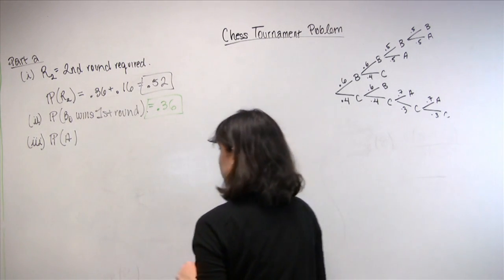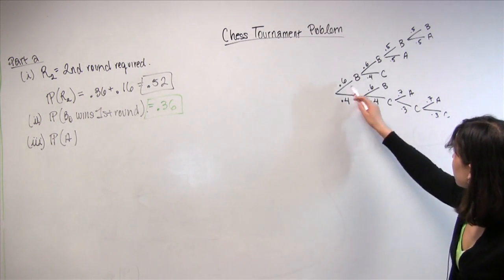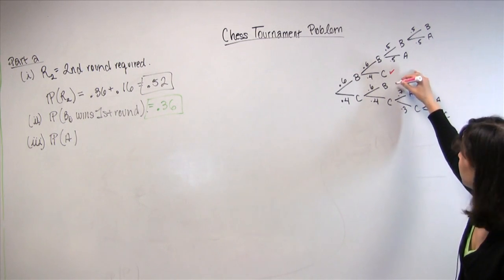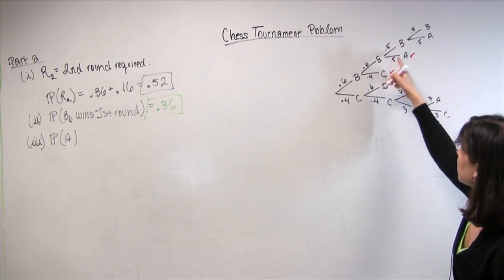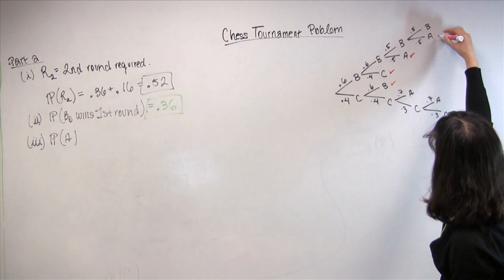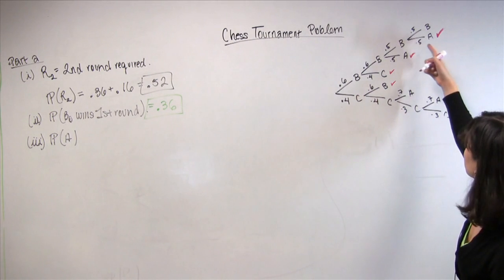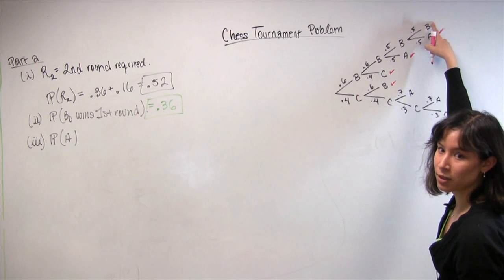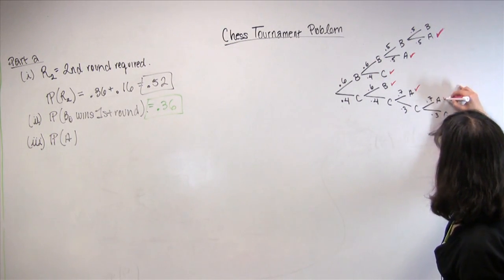So let's see, when does Al retain his championship? Well, Al certainly retains his championship here, right? Because no second round is required. Similarly here. Al retains his championship here because a second round was required, but Al beat Bo. And similarly here, Bo didn't win both games in the second round against Al, so Al wins. Here, Bo is the new champion, so we don't want to include that one. And sort of by symmetry, we also get this one and this one.